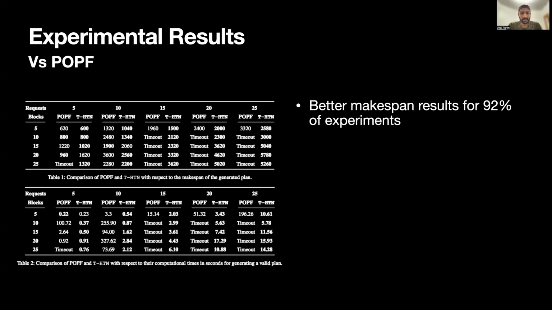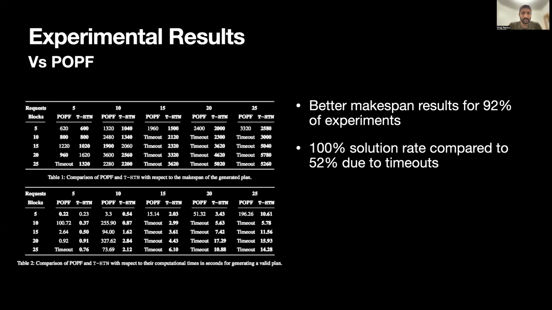From the results, we see that T-HTN is able to generate plans with better makespan for 92% of the problem instances with up to 2 times improvement. Further, T-HTN is able to generate valid plans for all experimental scenarios, whereas POPF was not able to find solutions to 48% of them due to timeout. Significantly, we were able to generate valid plans with up to 3 orders of magnitude speed up.